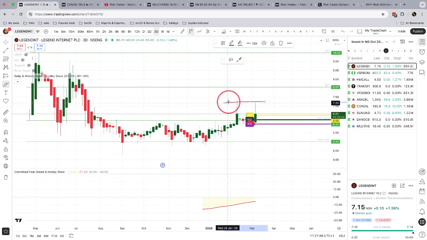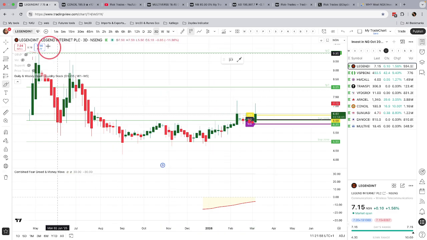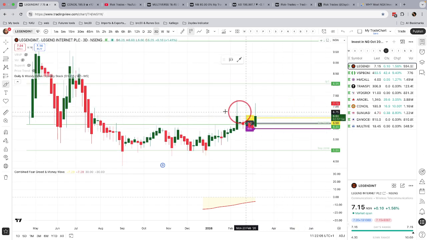Okay, so this is Legendint Internet PLC. Current price is 7 naira 15 kobo. Now, at the point of accumulation, here's what's happening. In both instances, accumulation and distribution, it looks like price is doing absolutely nothing but standing still. But even for us as human beings, sometimes when you're standing still, you're thinking about your next movement backwards or movement forward. So we're going to look at it in that regard.